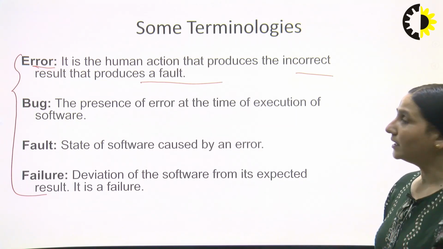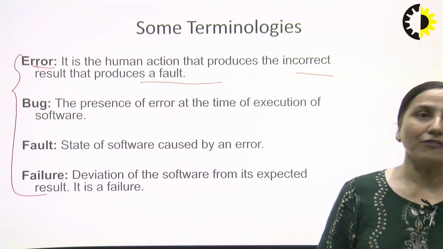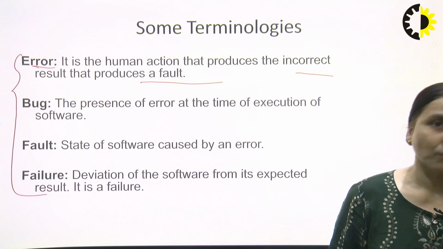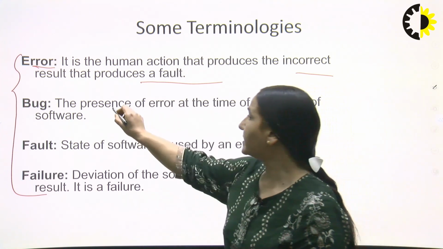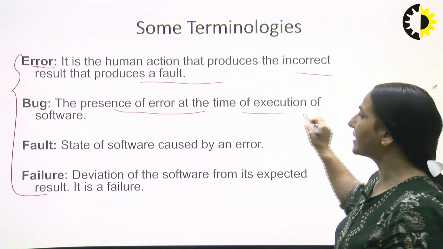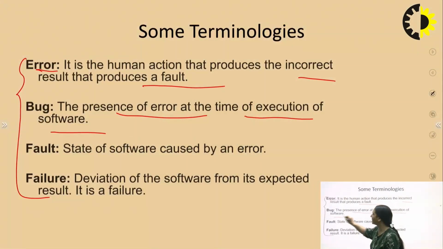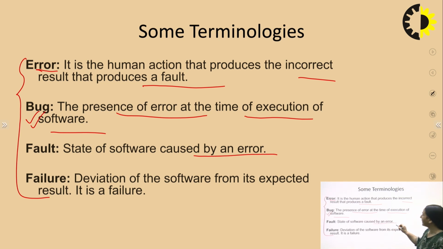Second is the bug. What is a bug? The presence of error when we are executing the software, right? If there is any sort of error when we are executing a particular software, this is what is referred to as a bug. Now third is the fault, the state of software which is caused by an error, right?